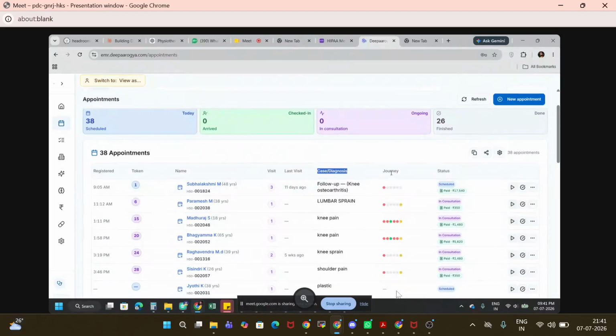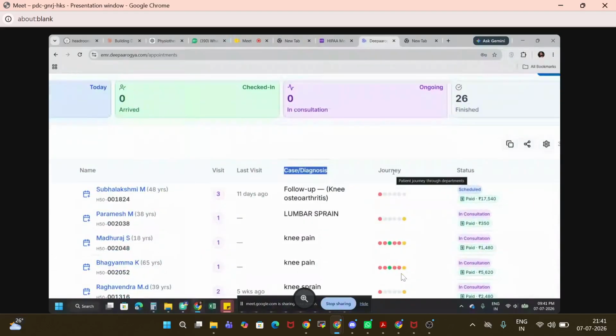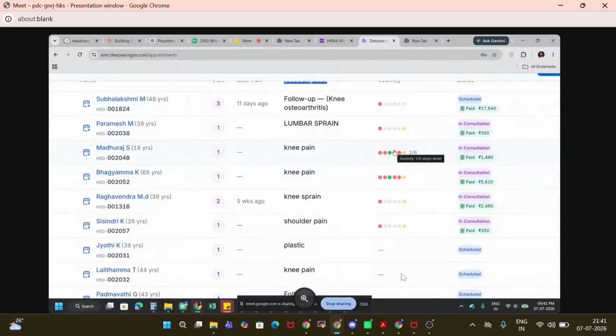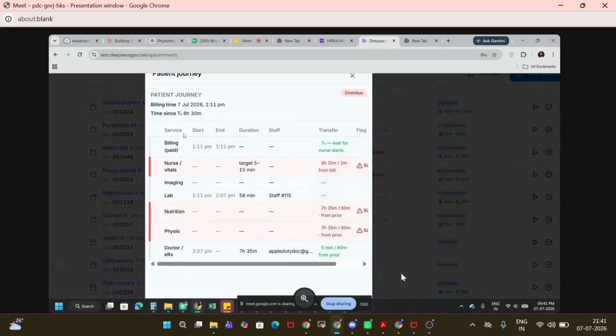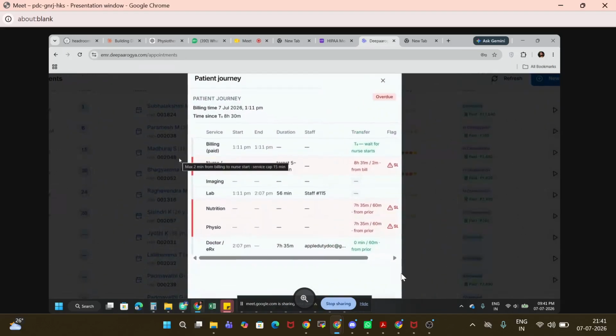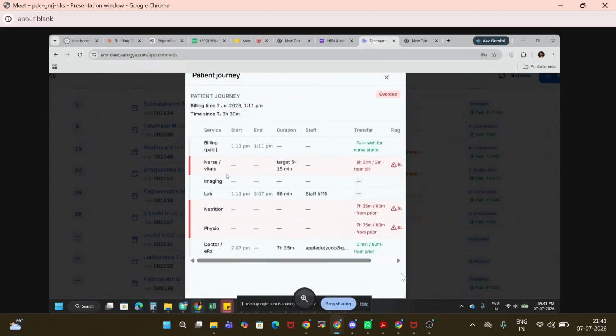Again, if you can see, we have one feature here called journey. This feature is basically used for multi-department big hospitals, where different departments are there and they want to know at which step the patient is. This is something we can customize. So if you see, we have nurse, vital, imaging, lab. We can clearly see at what time the lab information entered the value.